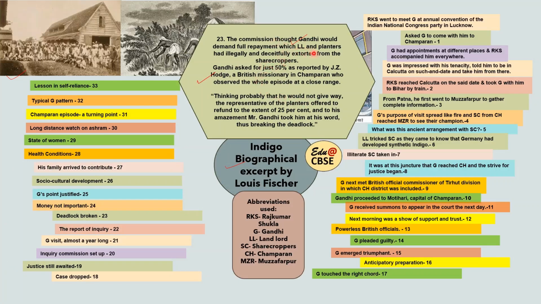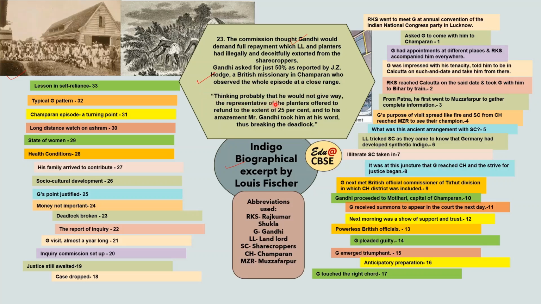The commission thought Gandhi would demand full repayment, which landlords and planters had illegally and deceitfully extorted from the sharecroppers. But Gandhi only asked for 15%, as reported by J.Z. Hodge, a British missionary in Champaran who was observing this episode at close range.